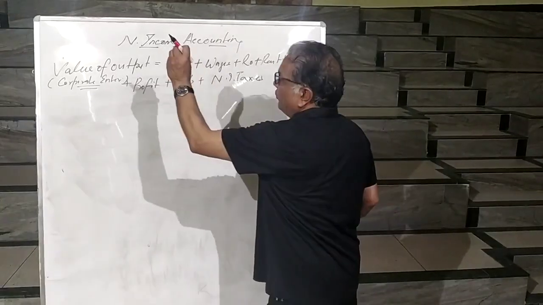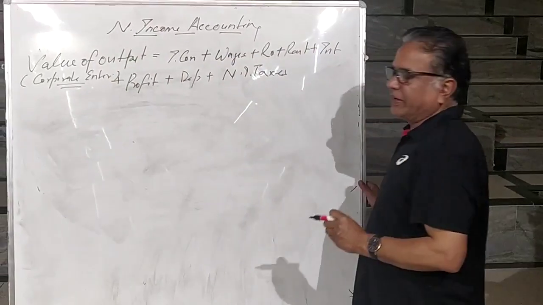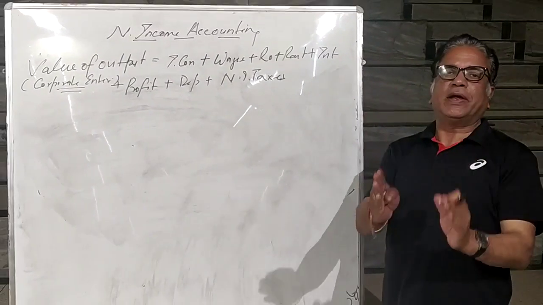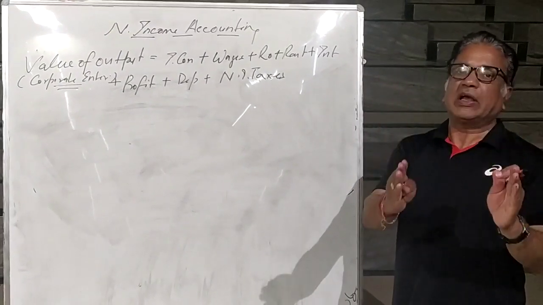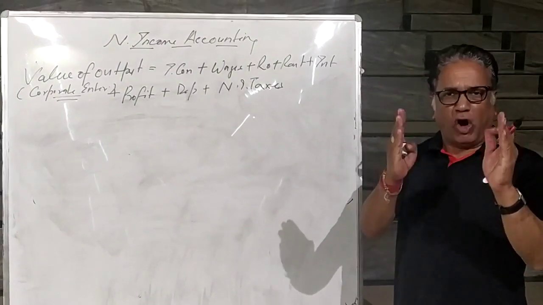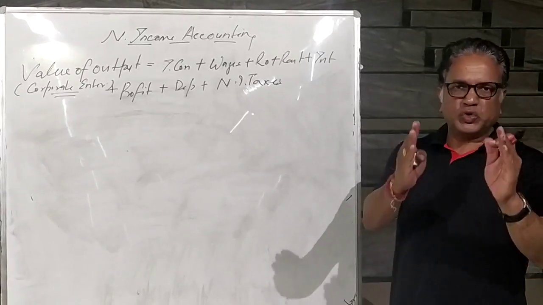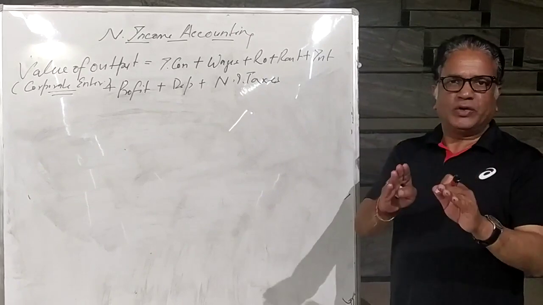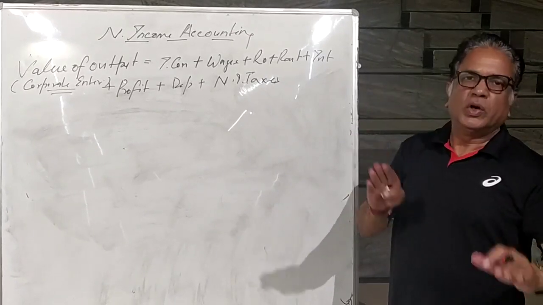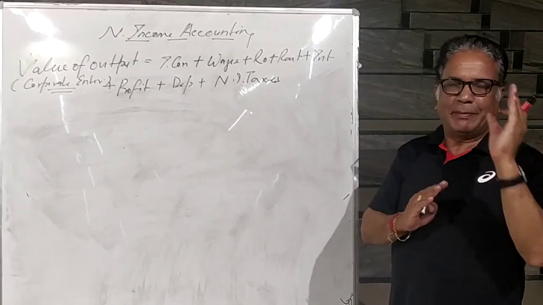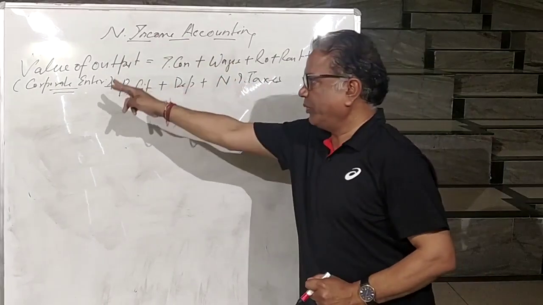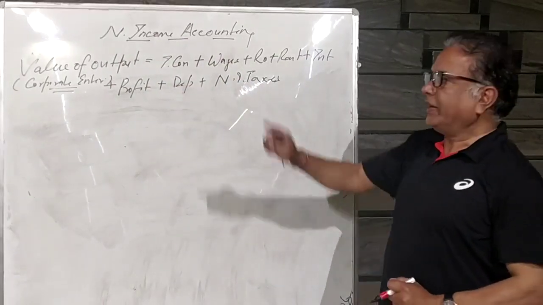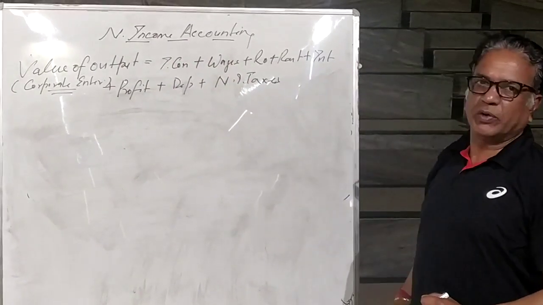So, for value of output in corporate enterprises, as we have to calculate for understanding national income accounting, the value of all goods and services produced in the economy during the period of 1 year. So, we divided those producers into two parts. One, those producers who maintain the balance sheet, what we call corporate enterprises. And here the value of output, how it can be calculated.